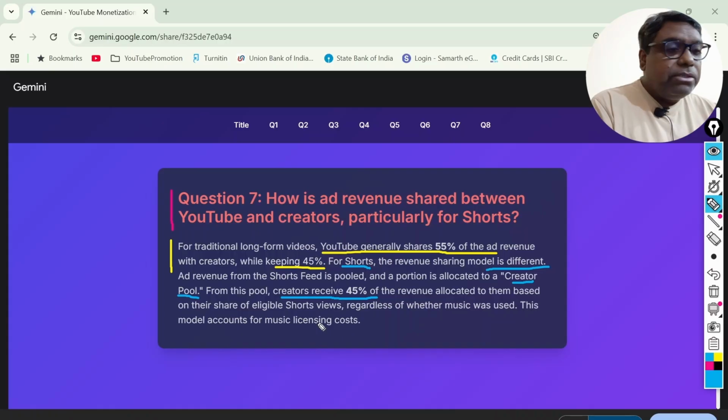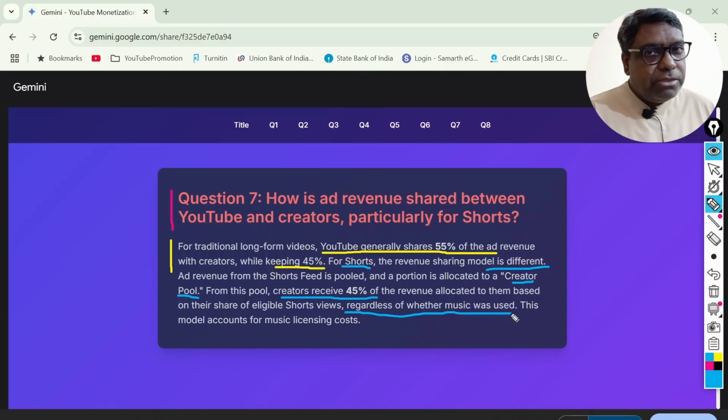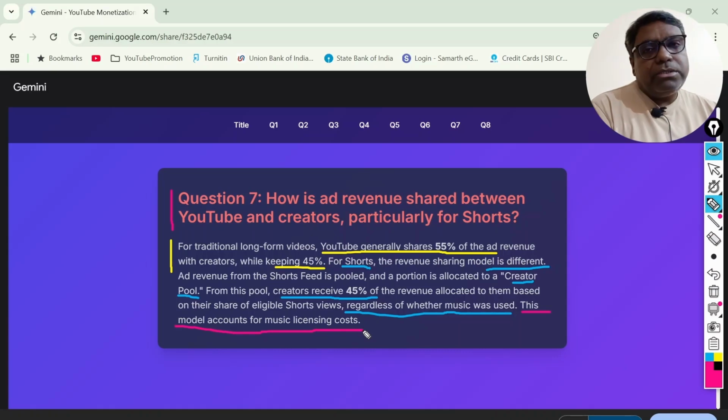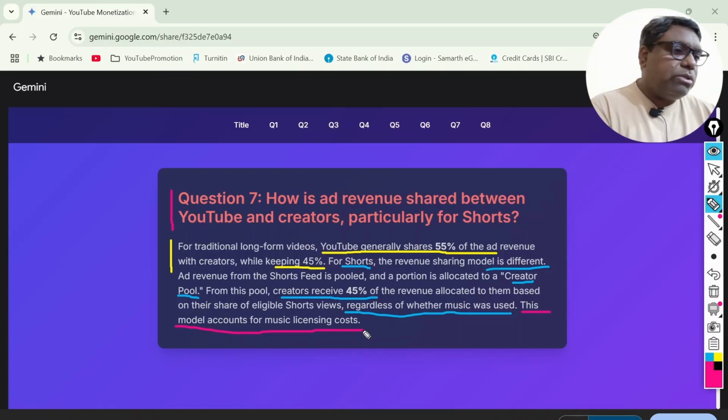Okay? But there is another important aspect, that regardless of whether music was used or not. See, in Shorts videos, music is provided by YouTube, and these music tracks are themselves licensed. So for a license, there should be some price to be borne by the content creator. So in that regard, what has been suggested is that this particular model accounts for music licensing cost. So instead of 55%, only 45% is being given. The remaining percentage goes toward bearing the cost for music, even if you have not used any music in your Shorts, right? So this makes it very clear.